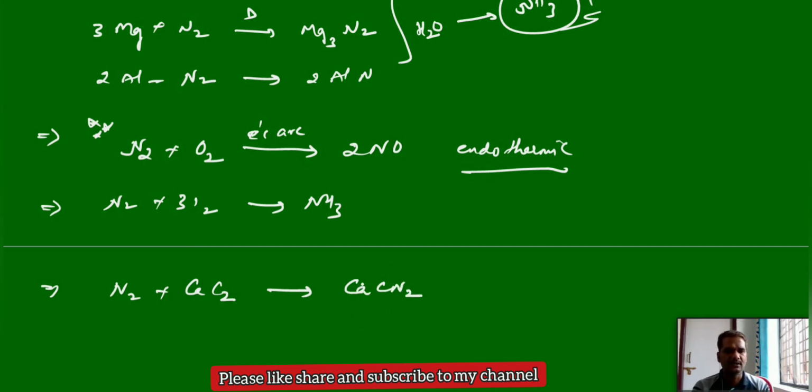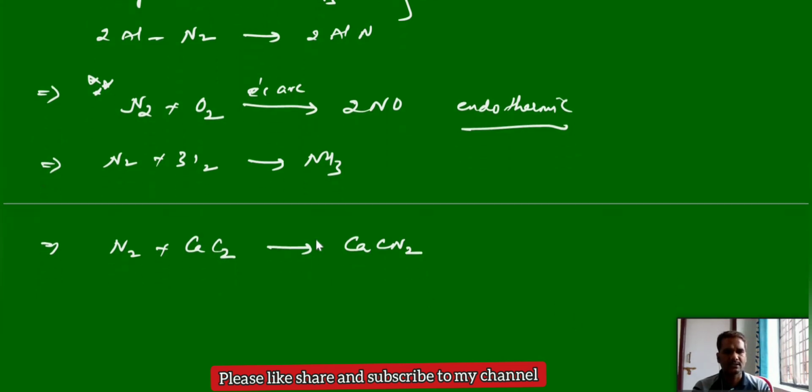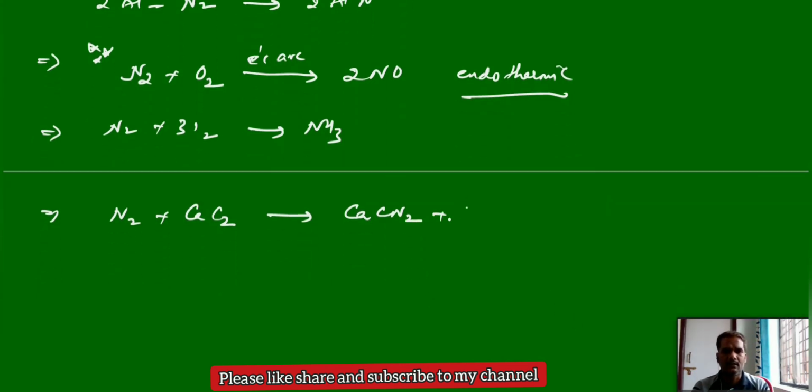This is also one of the intermediates for fertilizers. Calcium cyanamide plus carbon, this mixture is called nitrolim. This is also very important. Calcium cyanamide and carbon mixture is called nitrolim. It is useful for the preparation of fertilizers.